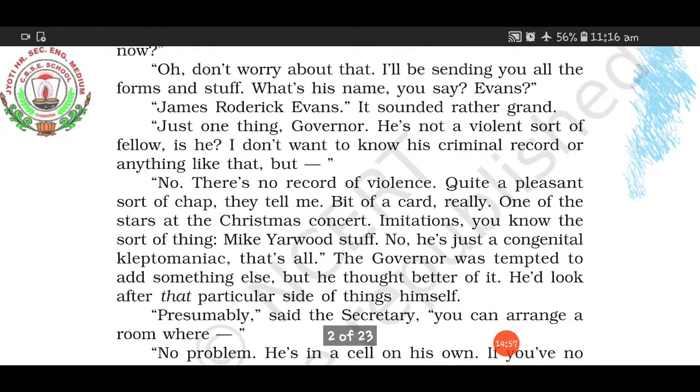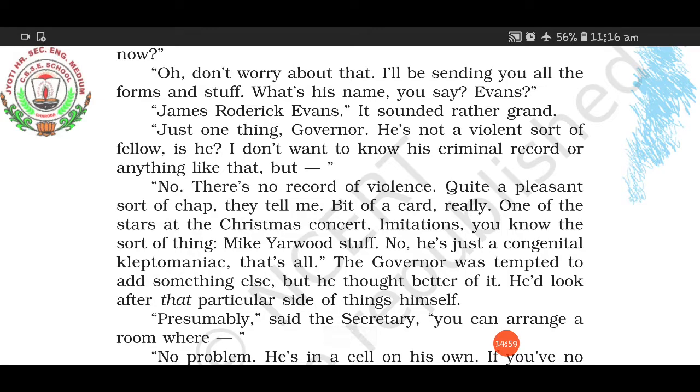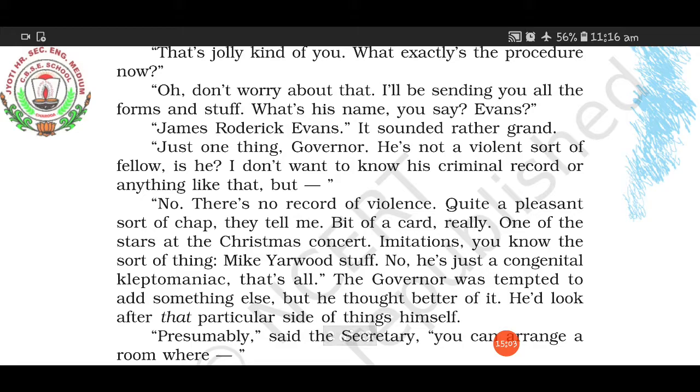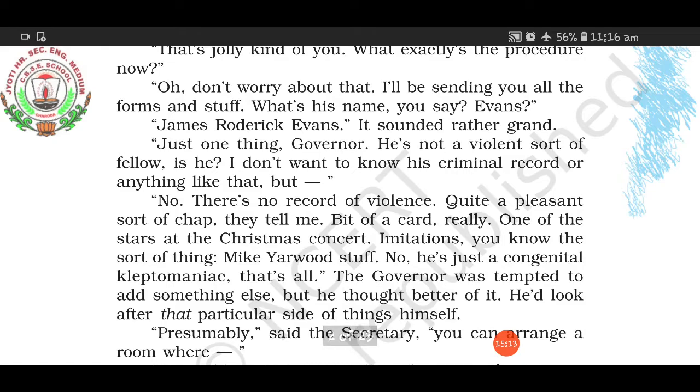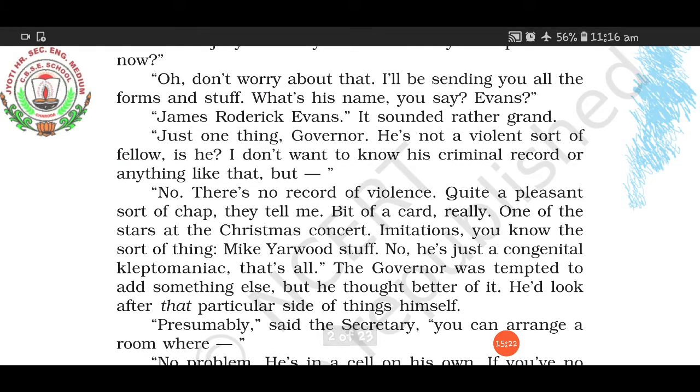Now the secretary had given permission. Now he wanted to know about the person. So he said to the governor, if you don't mind, whether that person is the violent type. Violent type means hitting, murdering, that kind of thing. Because I don't want to know the criminal record, but whether he is anything like that. Then the governor said, oh, no. He is not violent at all.